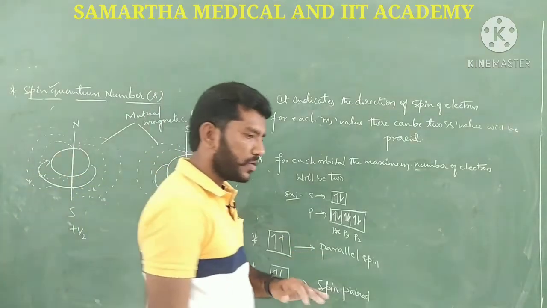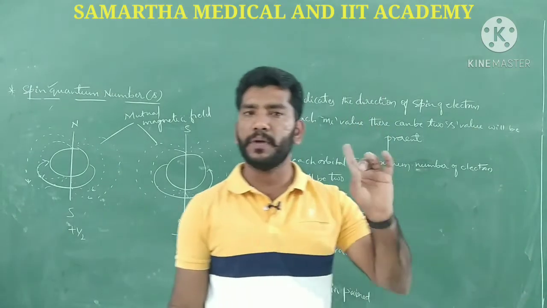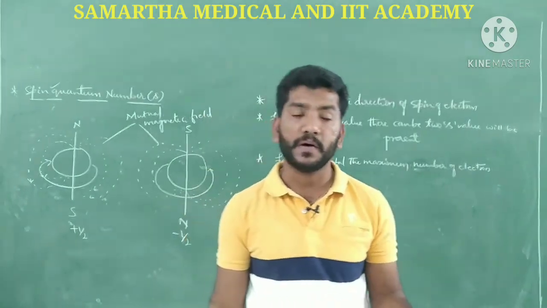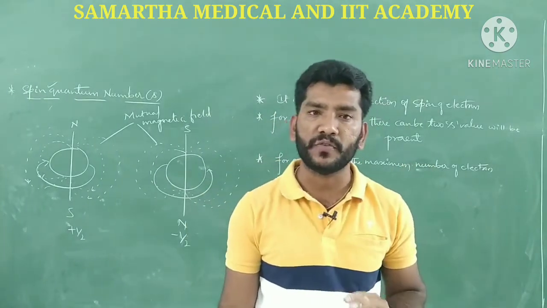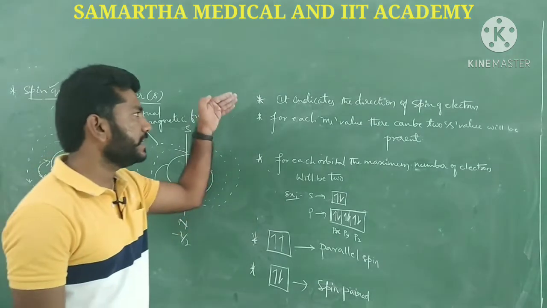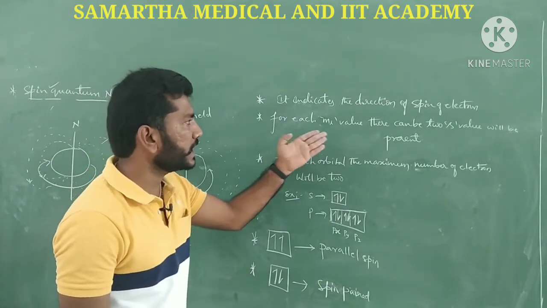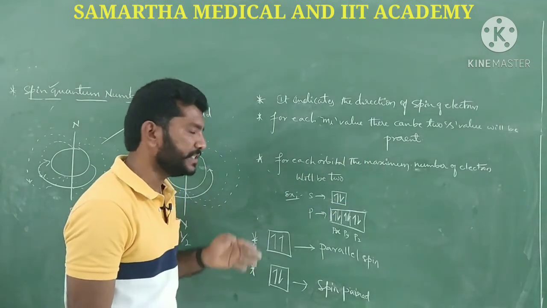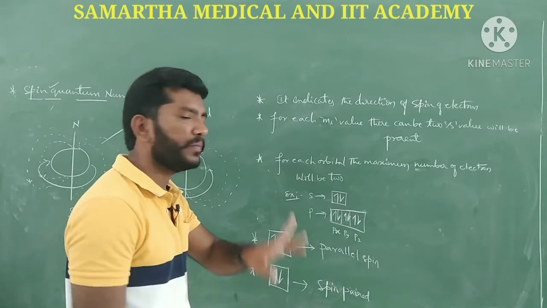S does not depend on any particular factor, and S can have two values, one plus half and another minus half. Each ml value could have two values of S, indicating the direction of spin of the electron. For each orbital the maximum number of electrons is 2.